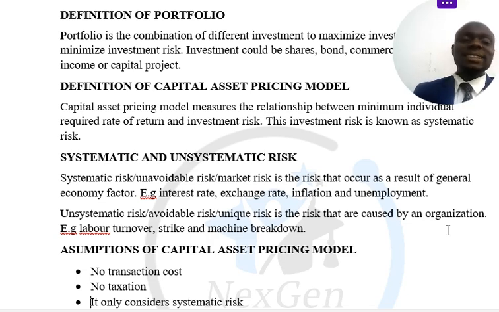That is an assumption that a machine breakdown will not affect your stock. It is not really possible, but that is why we have this assumption in the capital asset pricing model.